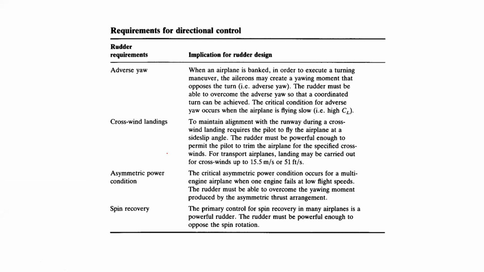Sir, adverse yaw means that, as you said, ailerons are used most of the time for turning movements. Here the aircraft is flying slow.